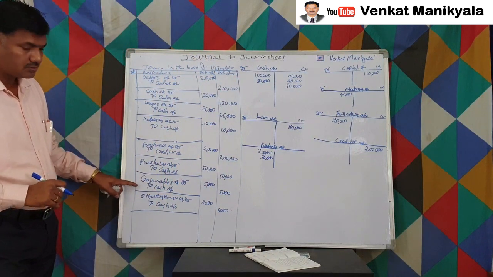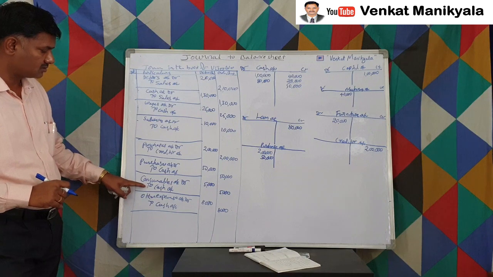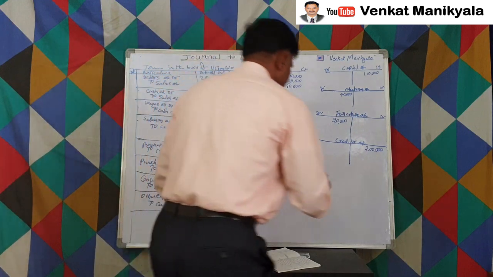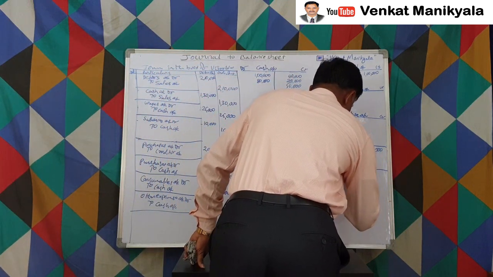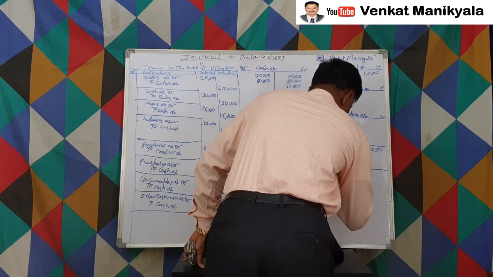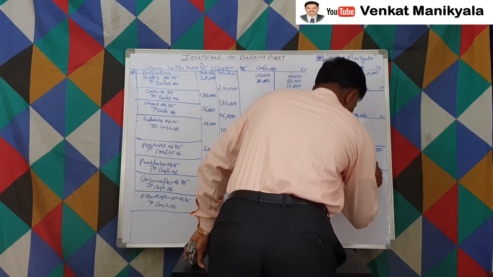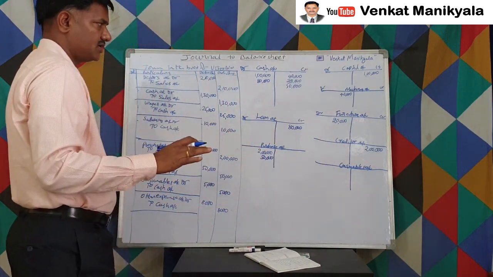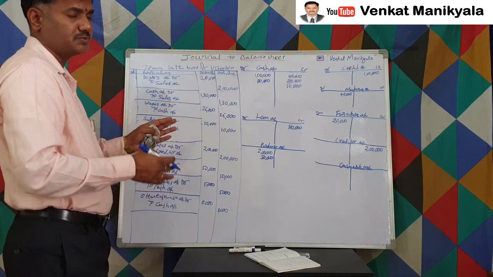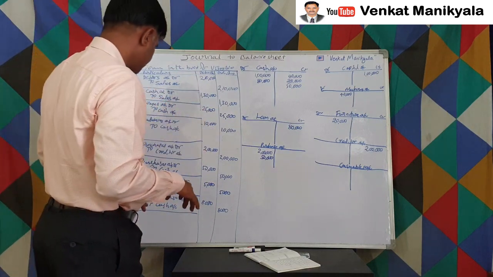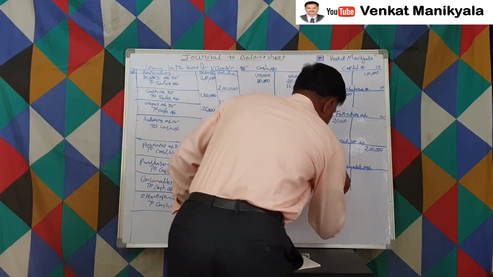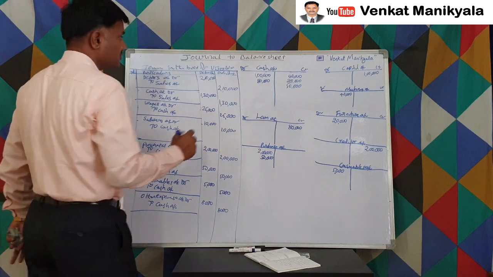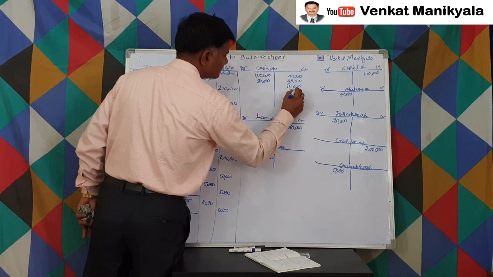Then we purchased consumables. The consumables account is debited with the cash account. The consumables account is not there, and the cash account is already there, so we require only the consumables account. It takes so many pages, but don't worry about that. For doing this initial work, we have to spend many pages on ledger accounts. So the consumables account is to be debited with 5,000 rupees, and the cash account is to be credited with 5,000 rupees. Right?